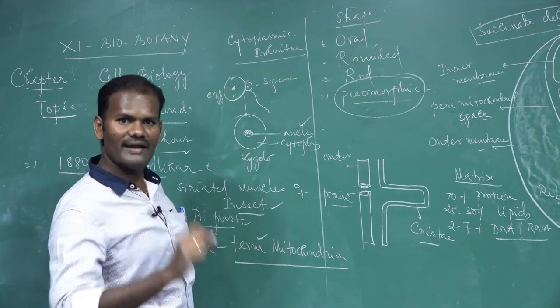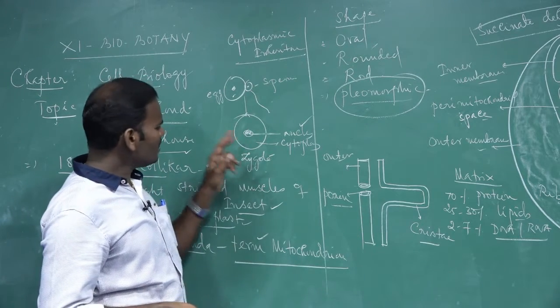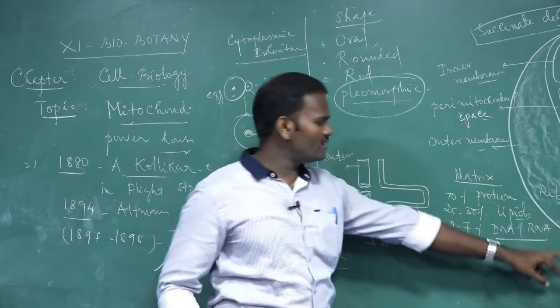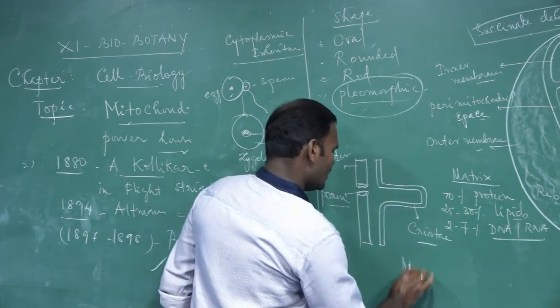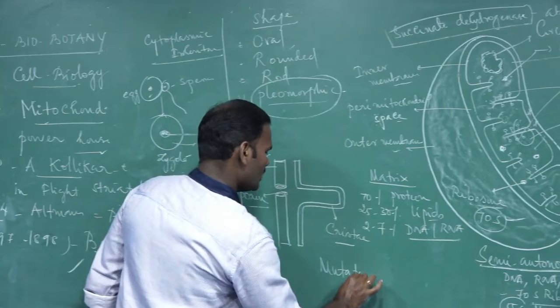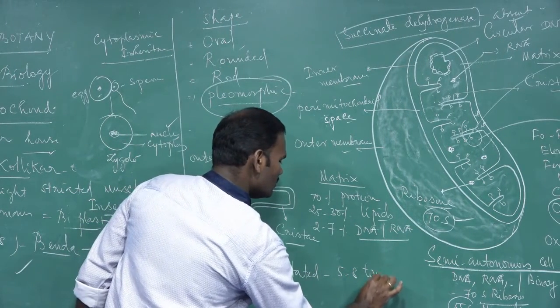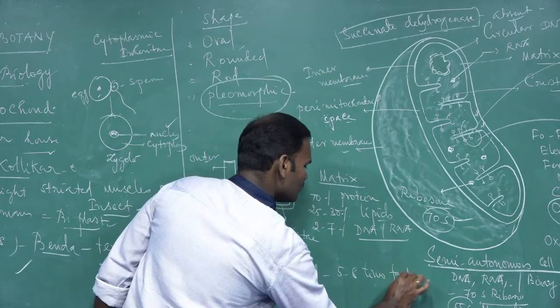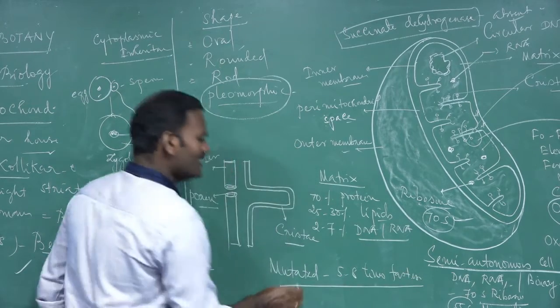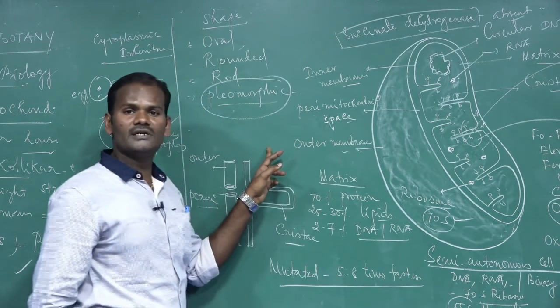The last point: the DNA present in the mitochondria mutates 5 to 10 times faster than the DNA present in the nucleus.